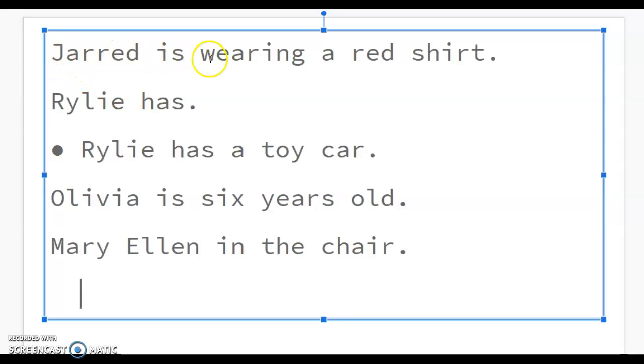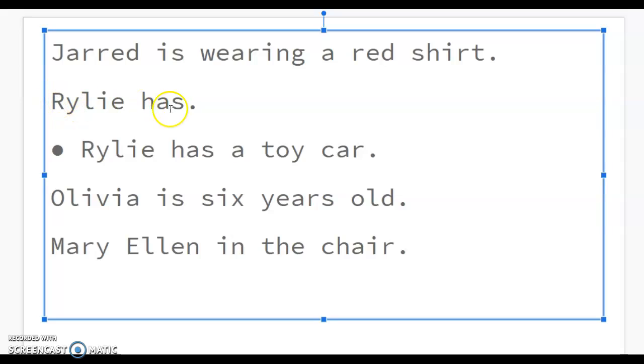If you said that Jared is wearing a red shirt is a sentence and it does make sense, you are correct. There is enough information. We know that Jared is a person. We know he's wearing a shirt and the shirt is red. So Jared is wearing a red shirt is a good sentence. It is a complete sentence.